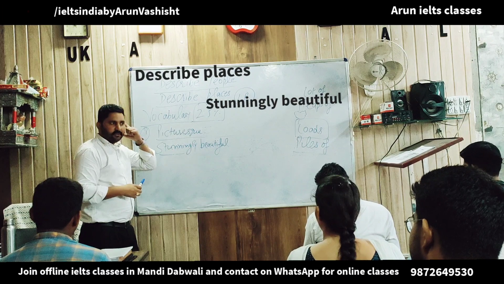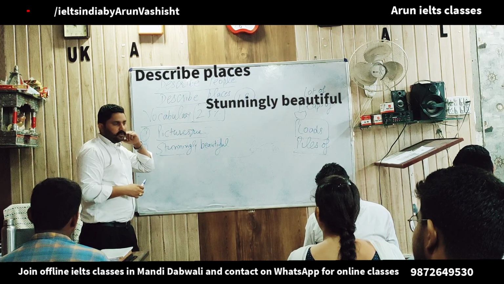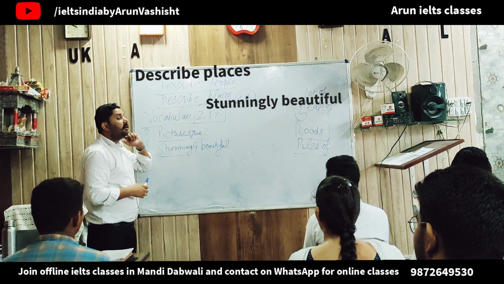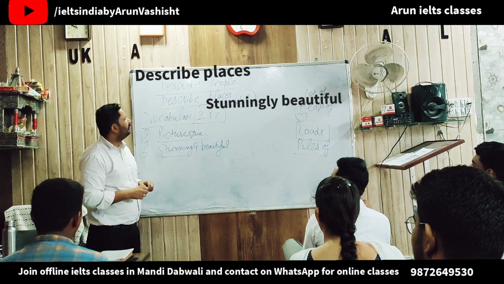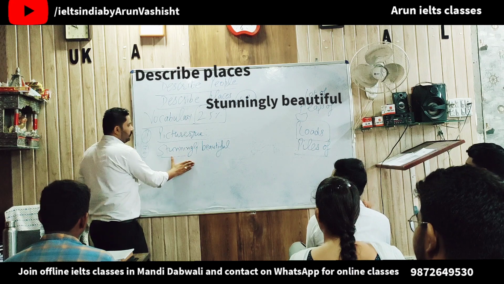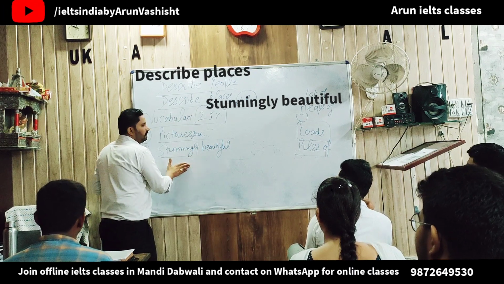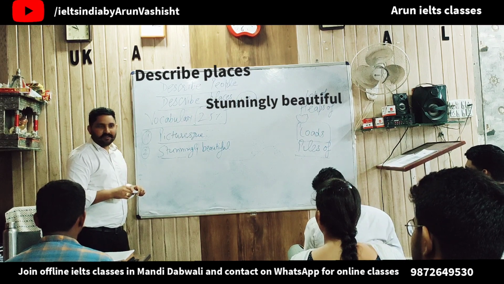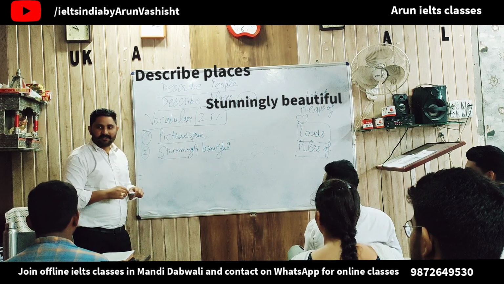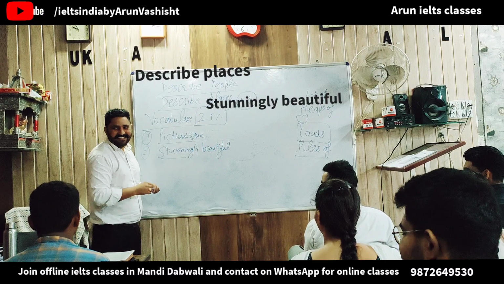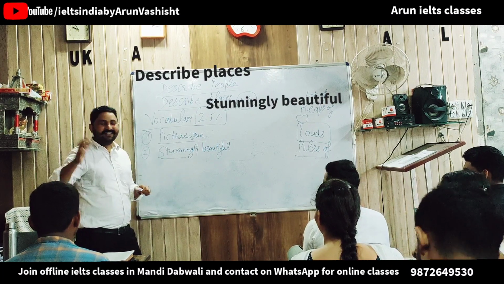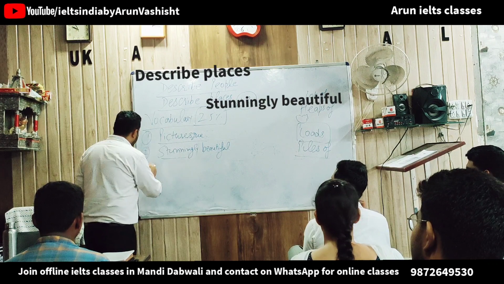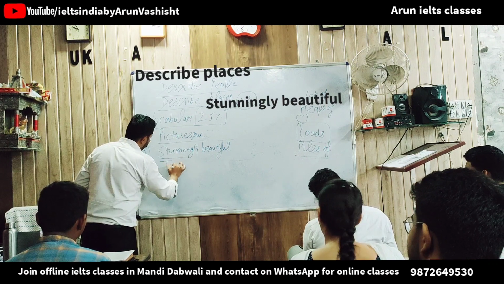How many places are there in Rajasthan which are stunningly beautiful? There are loads of stunningly beautiful places.